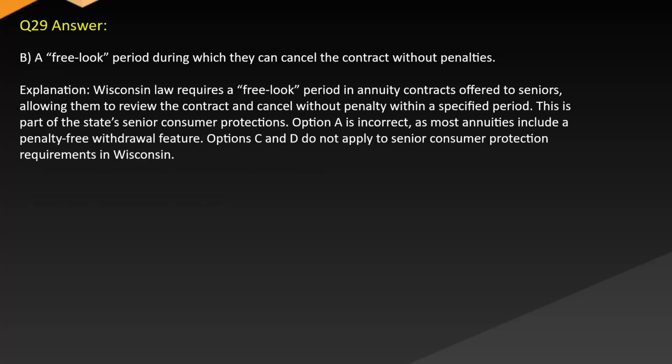Answer: B. A free look period during which they can cancel the contract without penalties. Explanation: Wisconsin law requires a free look period in annuity contracts offered to seniors, allowing them to review the contract and cancel, without penalty, within a specified period. This is part of the state's senior consumer protections. Option A is incorrect, as most annuities include a penalty-free withdrawal feature. Options C and D do not apply to senior consumer protection requirements in Wisconsin.